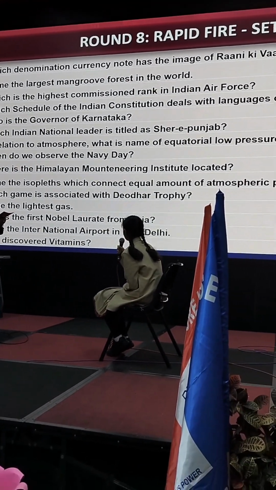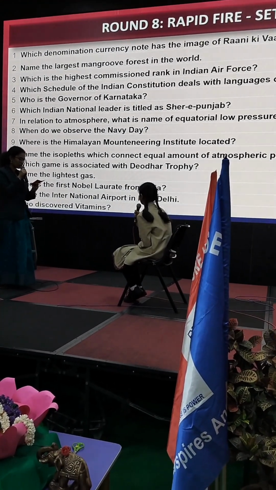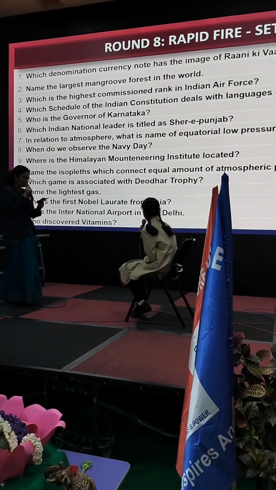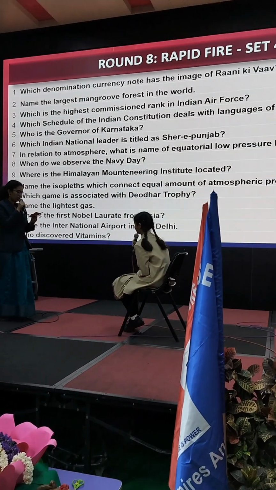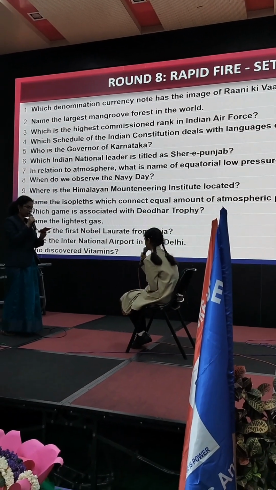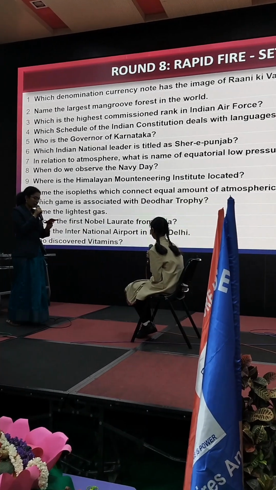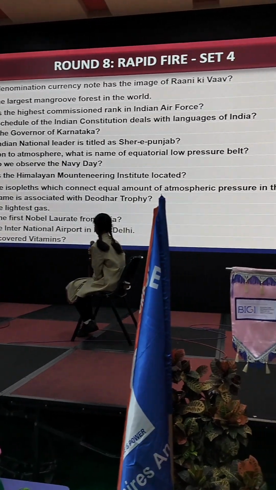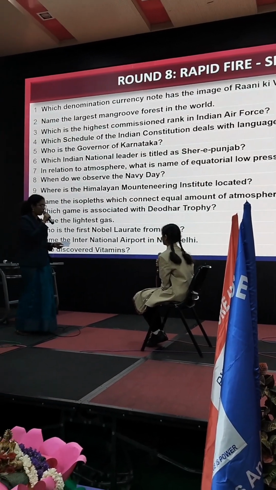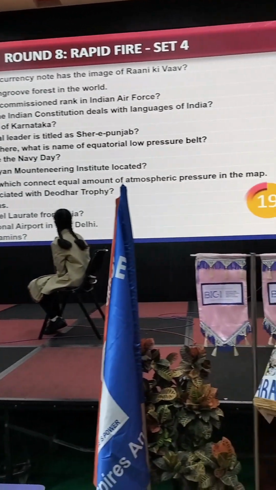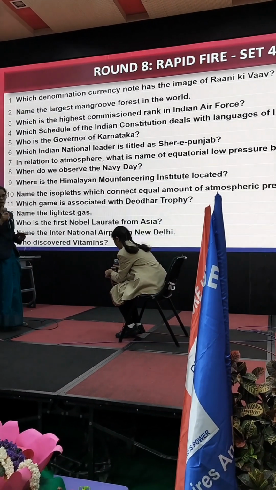Arunachal Pradesh. Name the isopleths which connect equal amounts of atmospheric pressure on the map. Which game is associated with the Oval Trophy? Name the lightest gas. Helium. Who is the first Nobel laureate from Asia? Name the international airport in New Delhi. Who discovered vitamins? Do you want to answer any of the 4 questions here? The time is up. We'll check the answers.